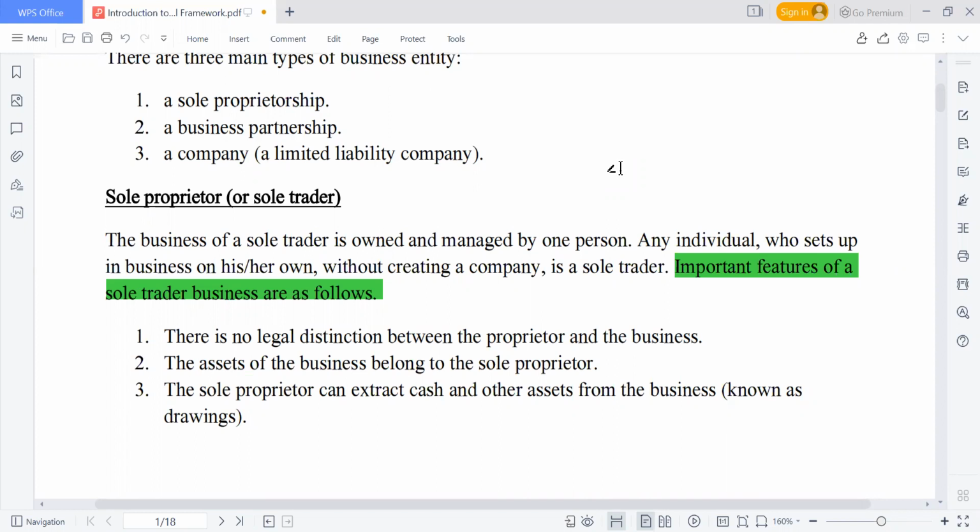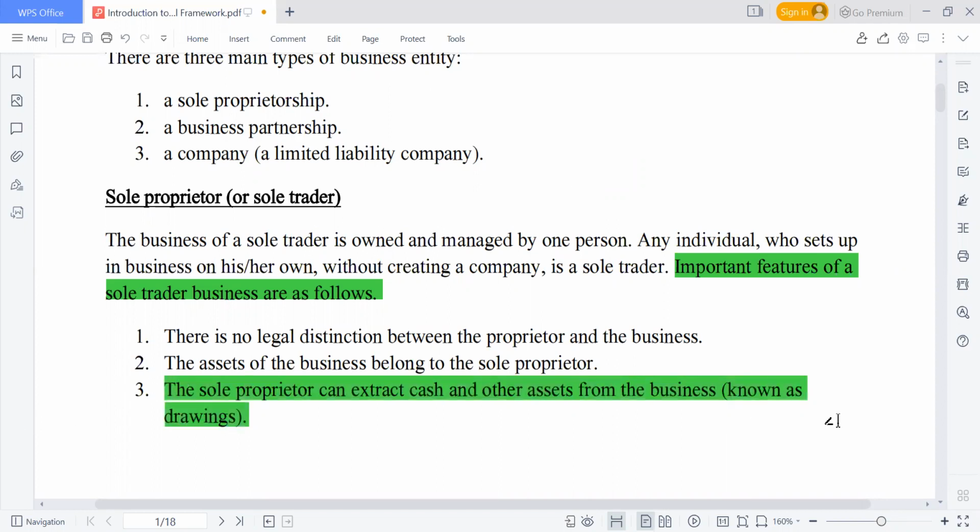The sole proprietor can extract cash and other assets from the business, and that is what we call drawing. Very soon in some of our classes we'll be looking at drawing, the owner's drawing. So the sole proprietor can also withdraw from the business.